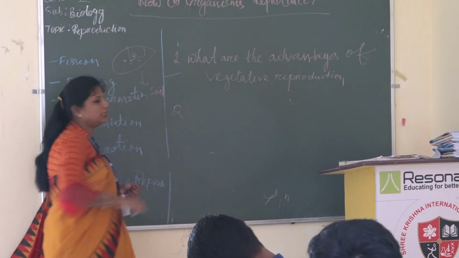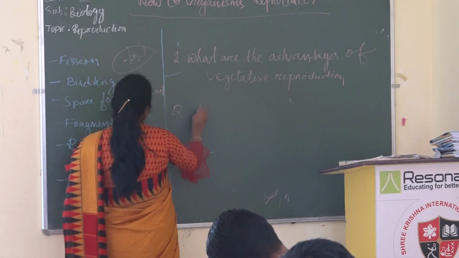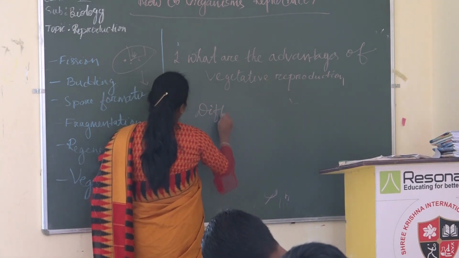Your second question is: differentiate between fragmentation and regeneration.